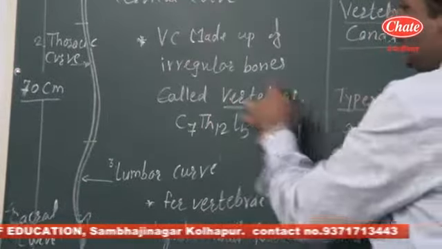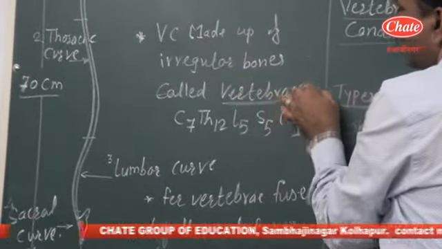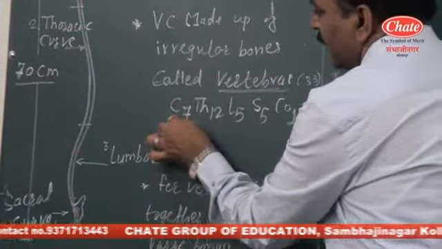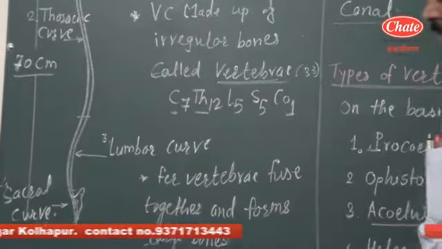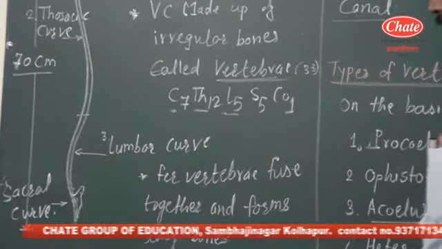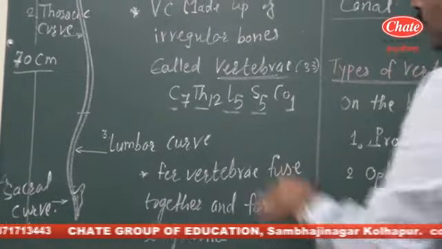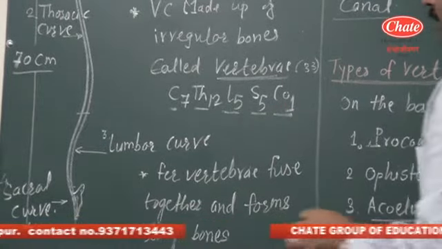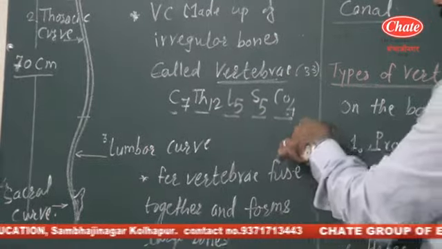This vertebral column is made up of irregular bones, and these irregular bones are termed vertebrae. The total number of vertebrae present in the vertebral column is 33. So the formula of vertebral column: cervical region consists of 7, so C7, thoracic region consists of 12, so TH12, lumbar region, abdominal region, consists of 5, so L5, while sacral region, hip region, consists of 5 vertebrae, so S5, and tail region consists of 4 bones and forms the coccygeal vertebrae.